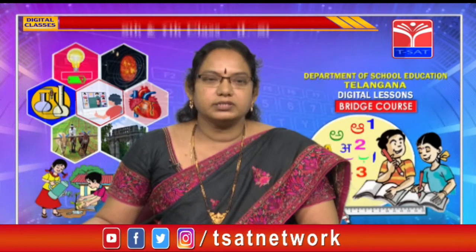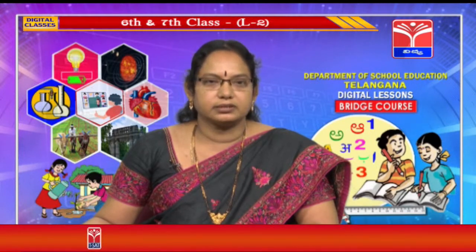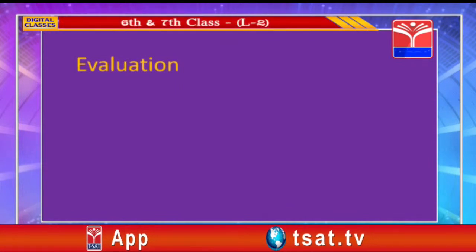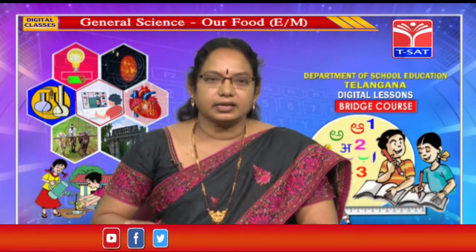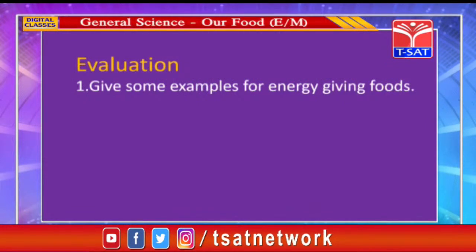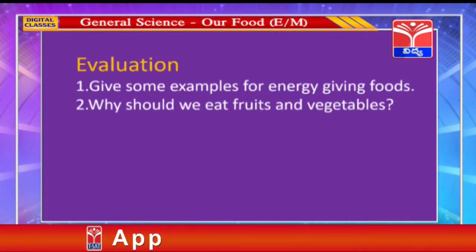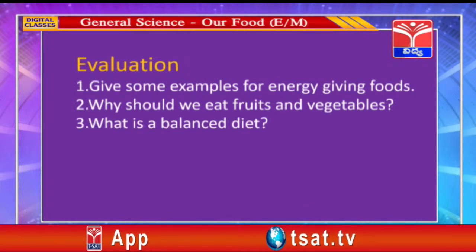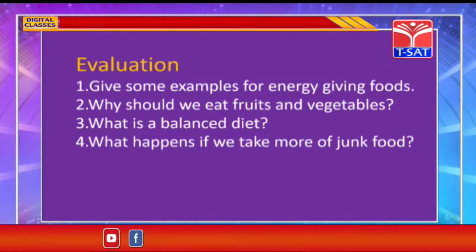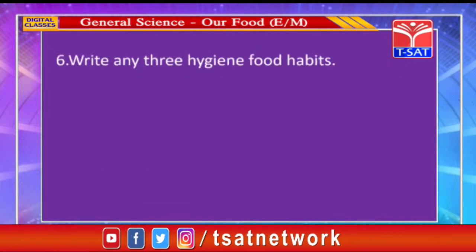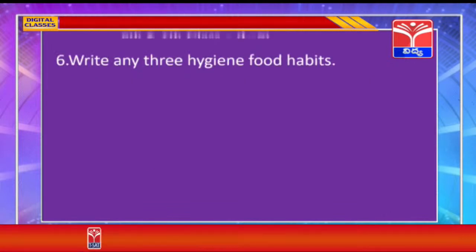So children, you have seen some of the important points here. Now, evaluation. Here I am going to give some questions. Try to read the textbooks again and write answers for these in your notebook. 1. Give some examples for energy giving foods. Why should we eat fruits and vegetables? What is a balanced diet? What happens if we take more of junk food? Draw a food pyramid. Write any 3 hygiene food habits.